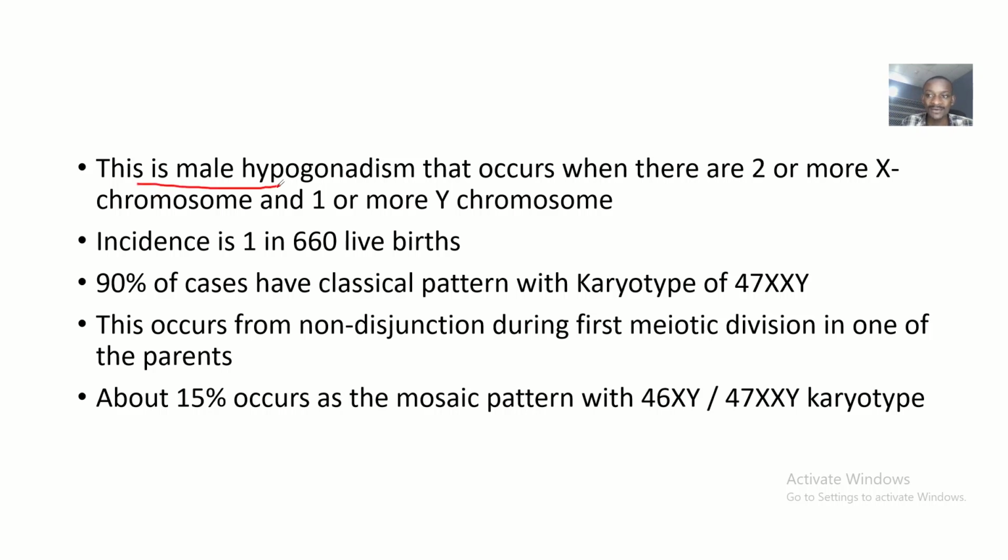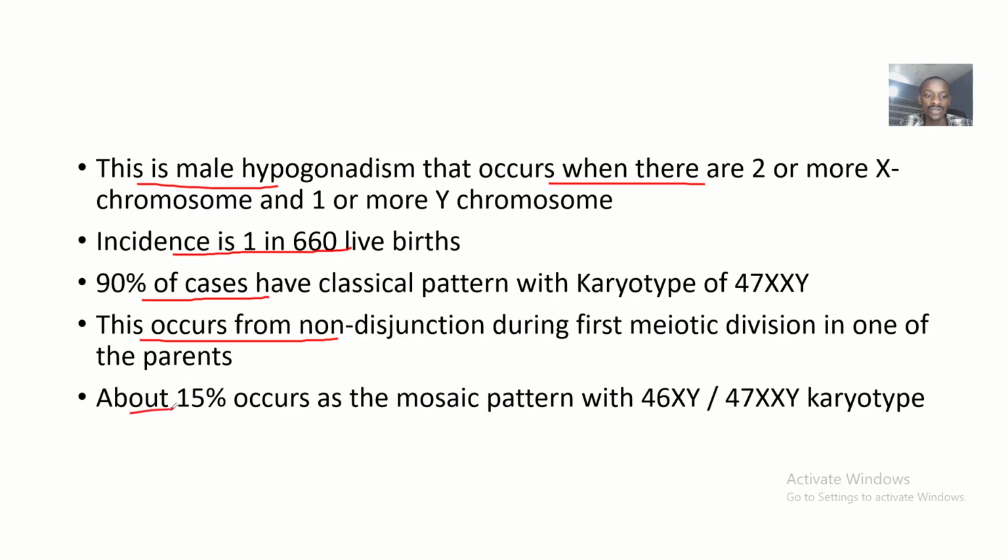We said that this is male hypogonadism, which occurs when there are two or more X chromosomes, or one or more Y chromosomes. You should take note of that definition. The incidence is about 1 in 660 live births. About 90% of these cases have a classical pattern with the karyotype 47XXY. This occurs from non-disjunction during the first meiotic division in one of the parents.